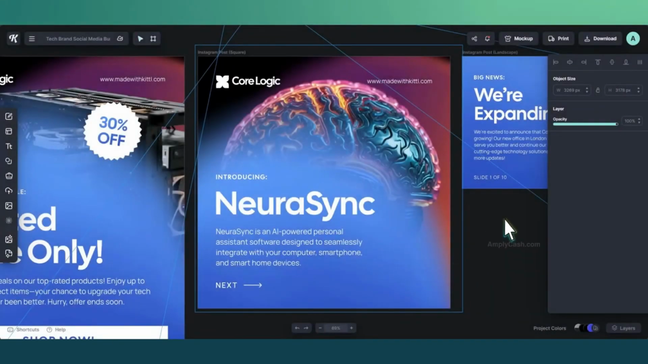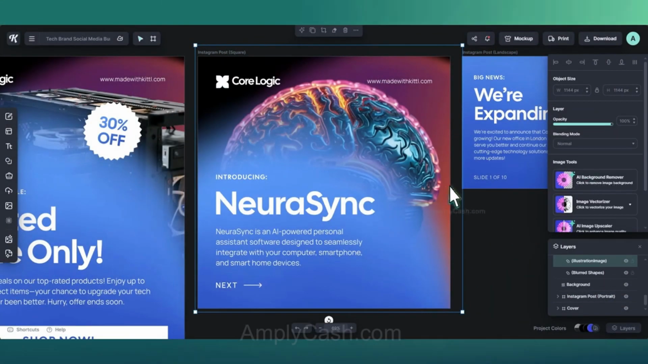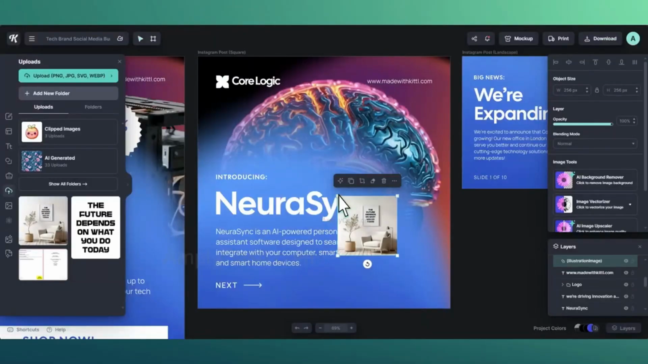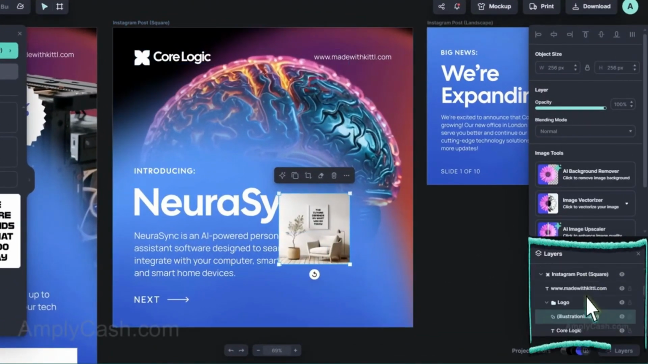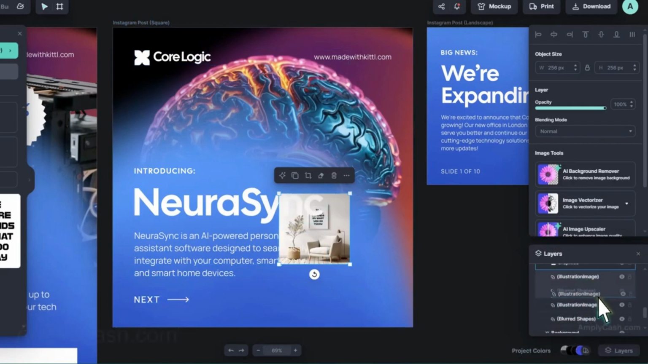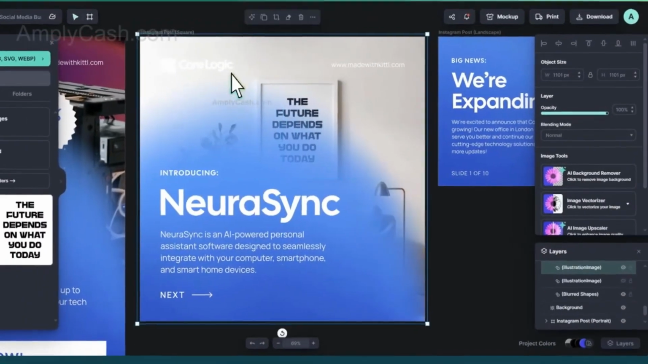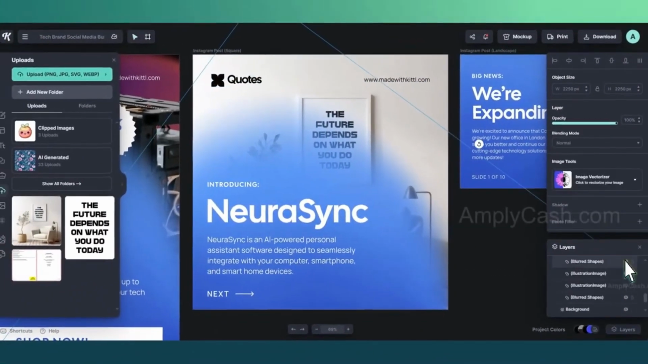I'll replace this image, then locate it from the Layers panel, go to my hard drive, and upload the mockup I created earlier. To edit the design, you just use the Layers panel to select the element you need. For example, if I want to change this shape, I'll just select it from the Layers panel. In my case, I simply replaced the image and edited the text to match my design, and this is what I ended up with.